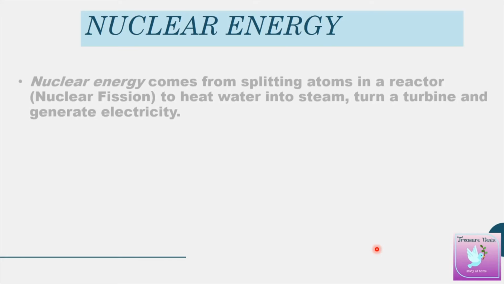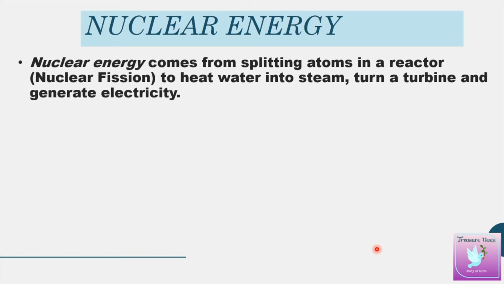You may know the nuclear bomb, Hiroshima, Nagasaki, and they had a lot of problems over there. That relates to nuclear, but in nuclear energy, the energy comes from the splitting of atoms in a reactor in a controlled way. That is called nuclear fission.